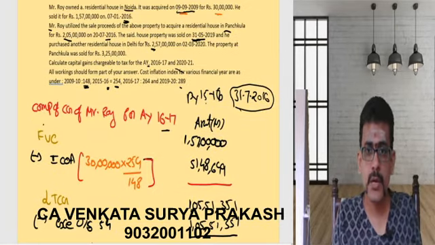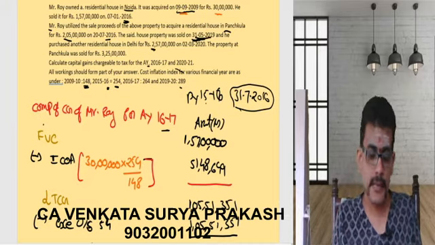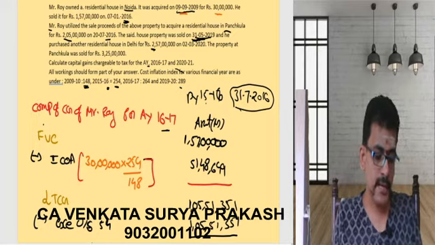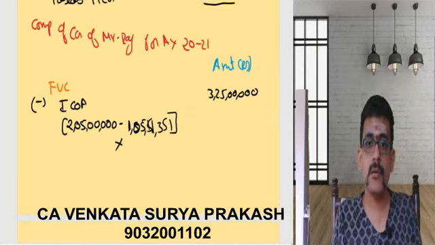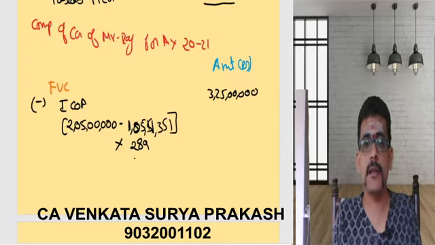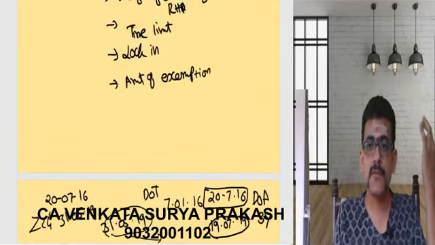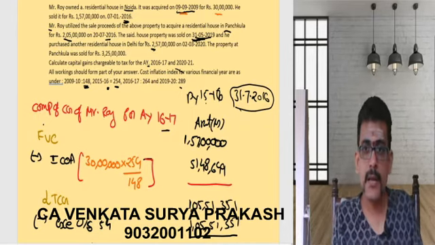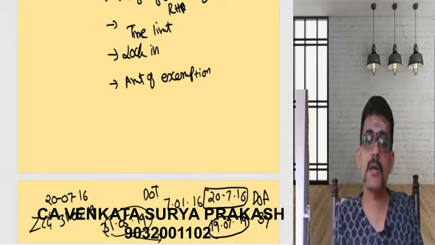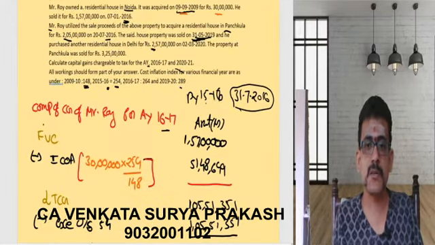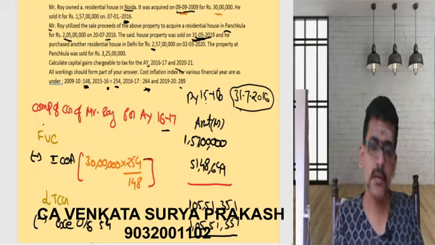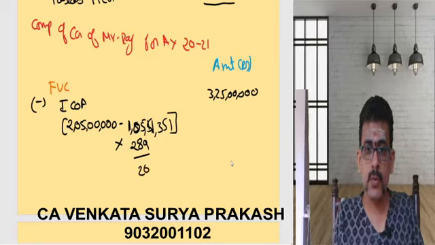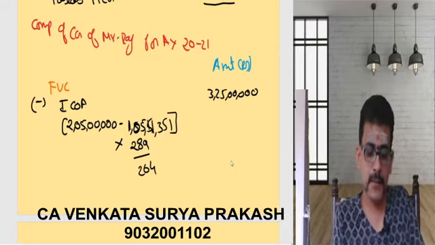When the property was sold in 2019, I need to consider the index value for the year 2019-20. So what is the index value? It is going to be 289, divided by the index value for the year of acquisition. The building was acquired on 20th July 2016, that means 2016-17. What is the index value for 2016-17? 264. So I will consider 289 divided by 264. Now let us see what value we are getting.